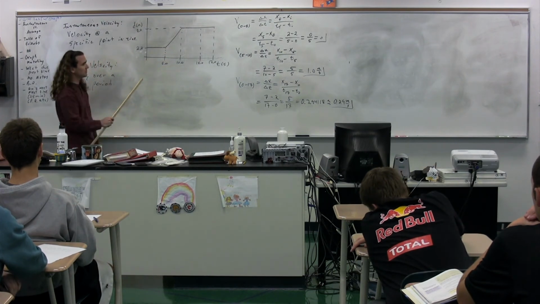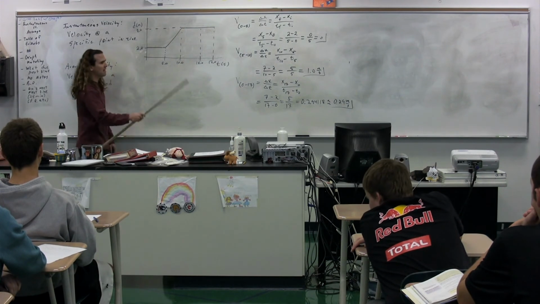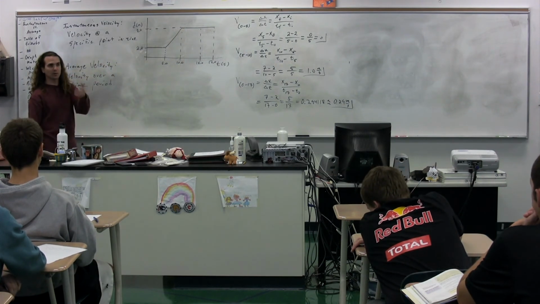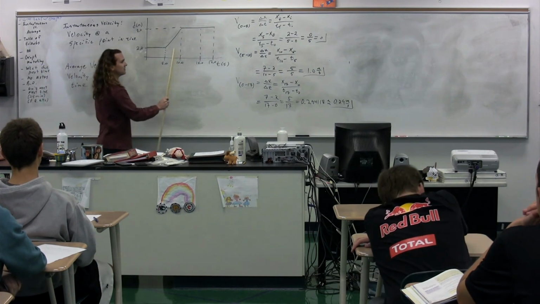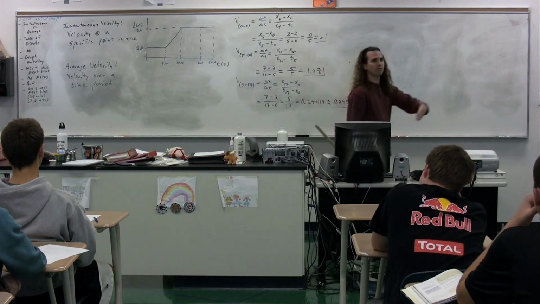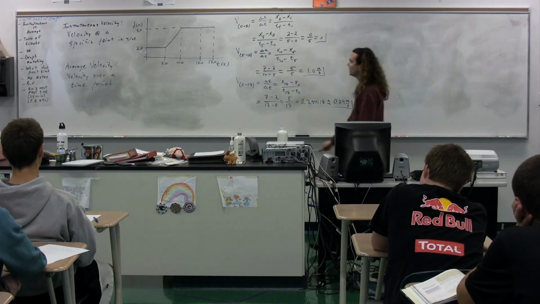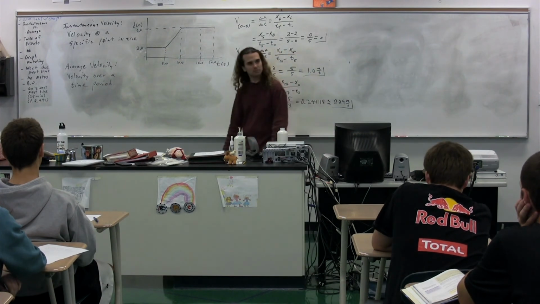If we were to draw this of something that was actually occurring, there would have to be curves here and a curve here. Mathematically, that's difficult to work with, especially in this class. That's why we don't really work with that, but realize this is not physically possible because you do have to accelerate. You have to go from 0 to 1 meter per second. So at some point here, the instantaneous velocity would be equal to the average.